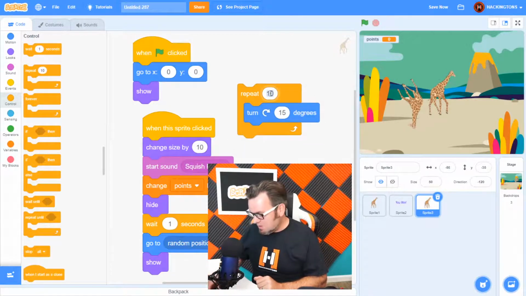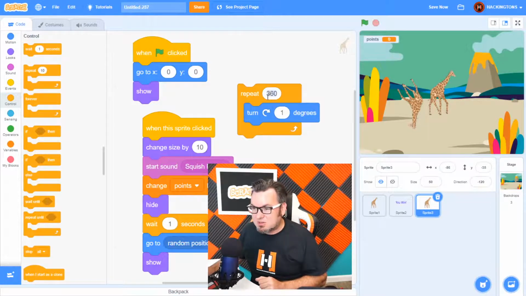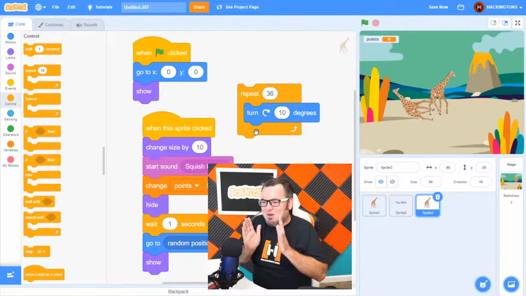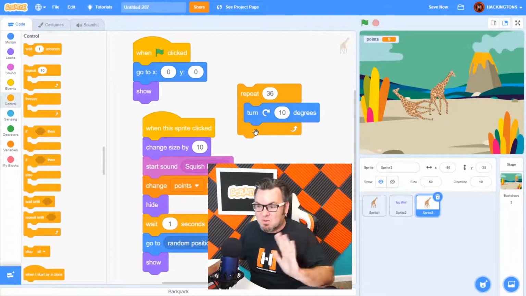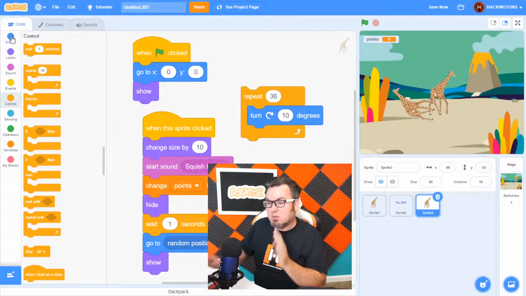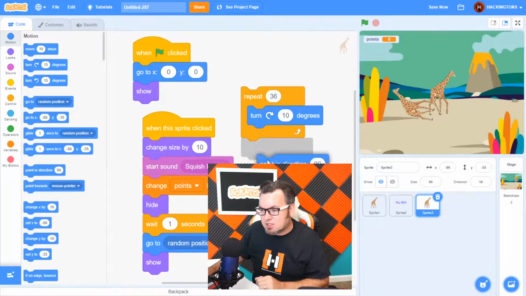So we can either repeat 360 times, turn 1 degree, that would make 360 go around a circle, or we could do something more practical. 36 times, 10 degrees. And what this will do is go around in a circle, but I need it to start facing the right direction. So right before we add this code, let's make sure he's pointed standing normal. And that direction is just to say point in direction 90.